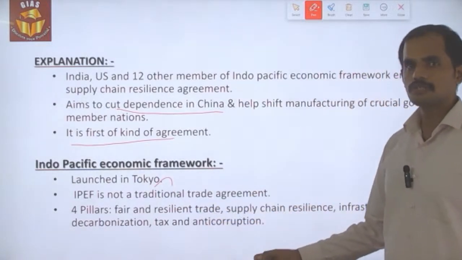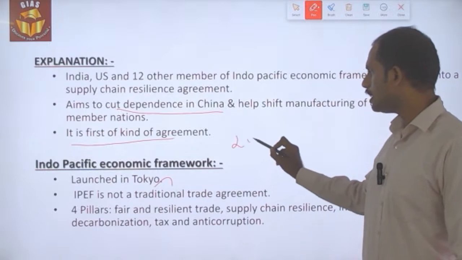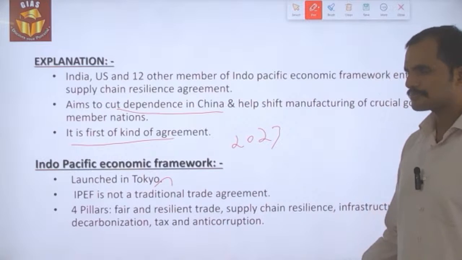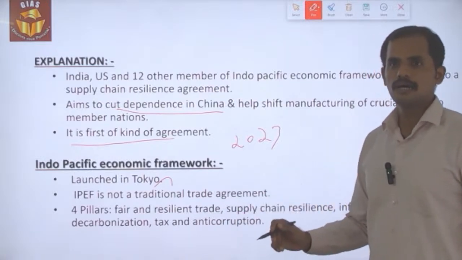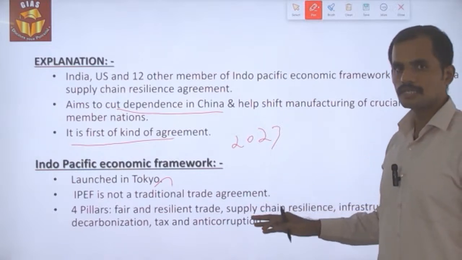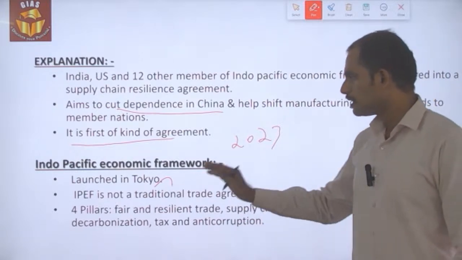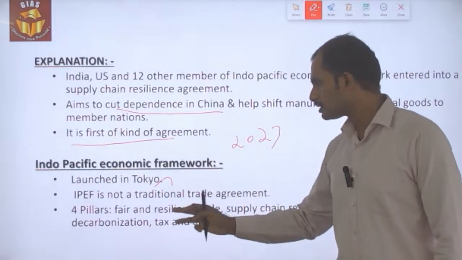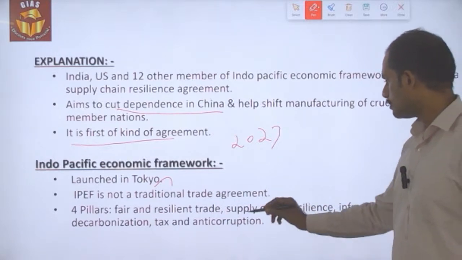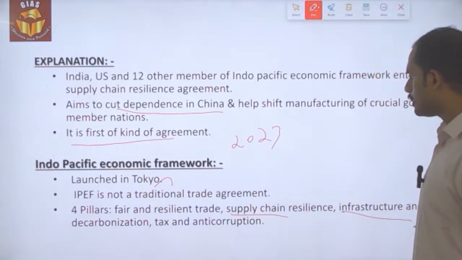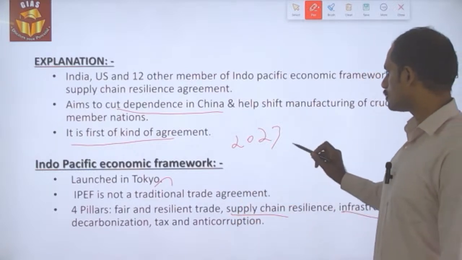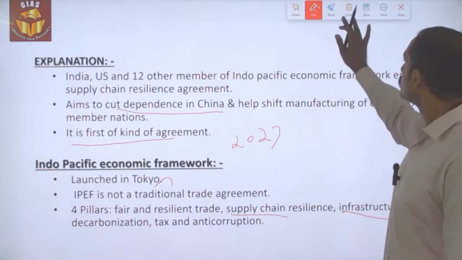It is the framework which was launched in Tokyo in 2023, and IPEF is not a traditional trade agreement where we should have binding on all the aspects of the agreement. It is not the case with IPEF. So IPEF contains 4 pillars. First is fair and resilient trade, that is a pillar related to trade, and the pillar related to supply chain, and the pillar related to infrastructure, and the fourth pillar is related to tax. So the IPEF is based on these 4 pillars,